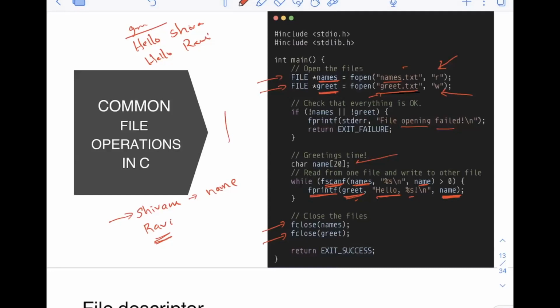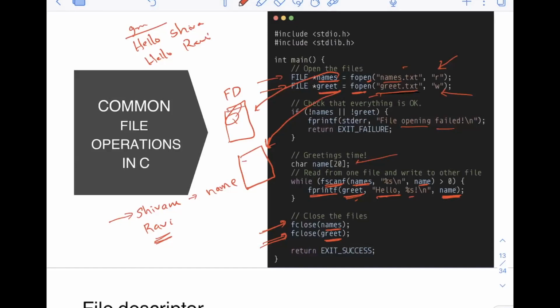So one file descriptor will be created here for this fopen command, and this names will point to this one. Similarly, another file descriptor will be opened for this fopen command, and this greet will then point to this one. That's why understanding file descriptors is very important. When you are closing them, you see these names and greet are basically file descriptors, and the kernel has allocated some memory for these file descriptors, right? So they will get destroyed.